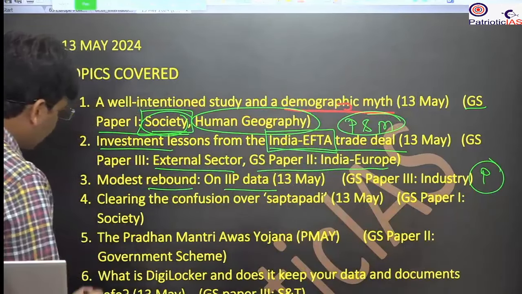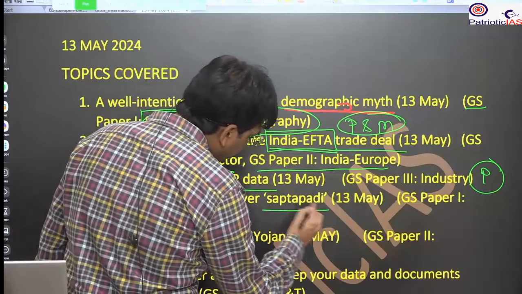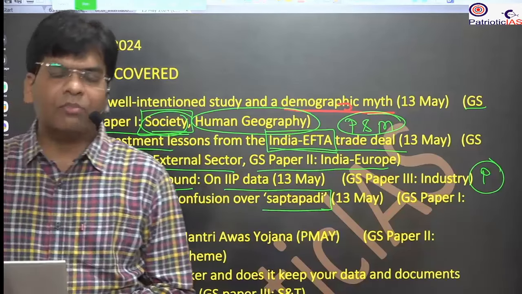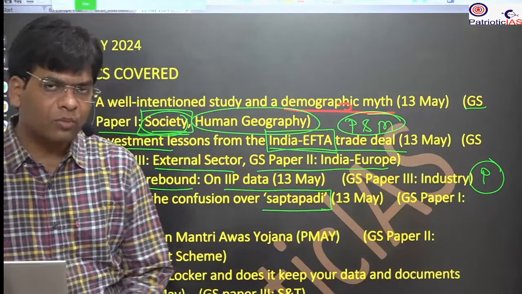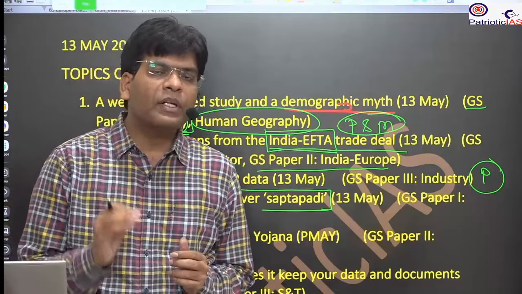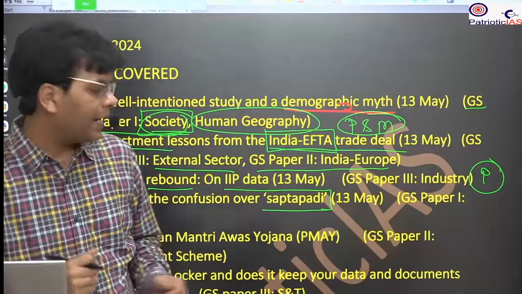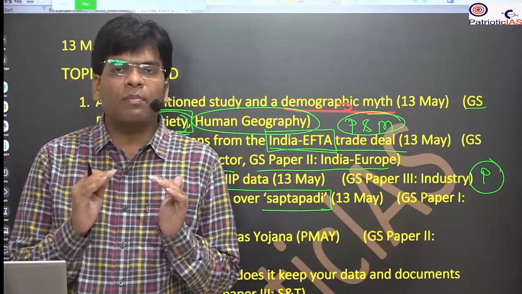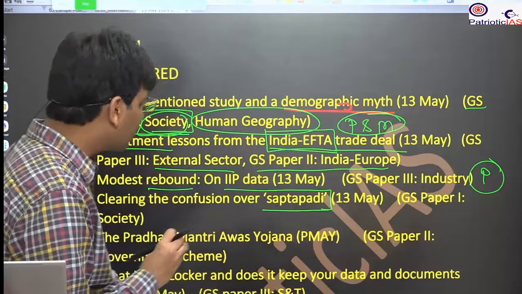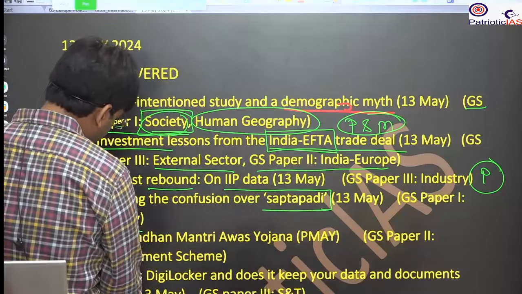Then we will study the clearing of confusion over the Saptapadi. Saptapadi is a ritual that is core to the Indian marriage system, the Hindu marriage system, and the Hindu marriage code bill talks about this. So here we will see the different court verdicts from the Supreme Court and what the status of the marriage is. There is a case where the marriage has been challenged, that if the rituals are not followed, what will be the status of the marriage, whether it will be valid or invalid. That will be discussed. So it will be for GS paper 1 society.